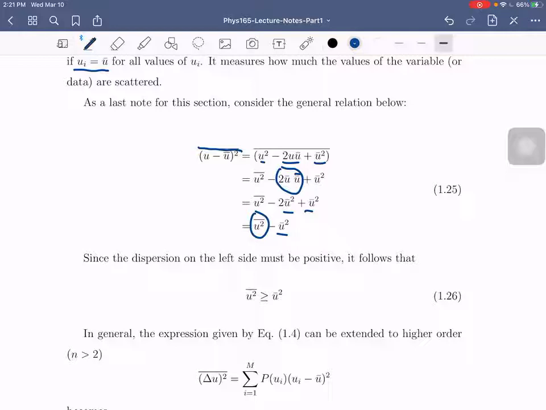Okay? So since pinakita natin na yung dispersion on the left side must be positive. Tama? Kasi positive to, di ba? So this particular component, pwede nating ipakita na mas malaki lagi yung average ng square ng mga variable. Could be sometimes equal din, but most of the time it's just greater than the square of the mean. Okay? So in general,